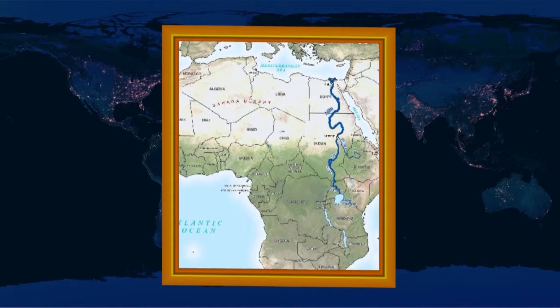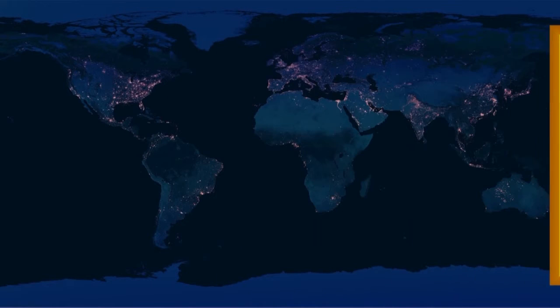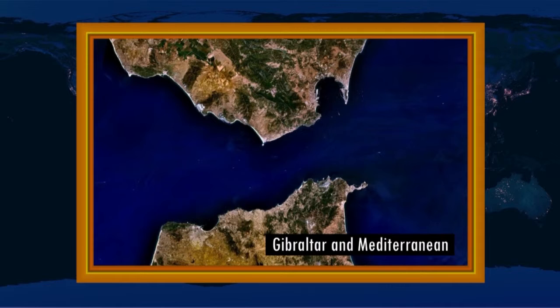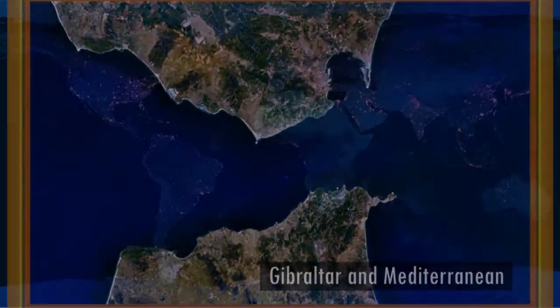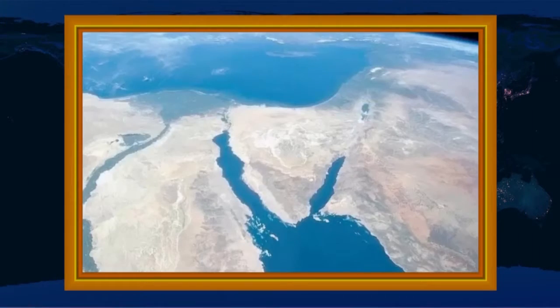Look at the world map. You will find that the world's longest river, the Nile, flows through Africa. The Strait of Gibraltar in the northwest and the Mediterranean Sea separate it from the European continent. The Suez Canal separates it from Asia. It is the busiest ocean route today. It has reduced a distance of about 7,000 kilometers between India and Europe.